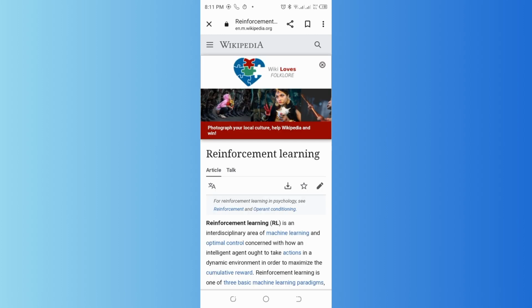Fifth one is Reinforcement Learning. Reinforcement Learning: An Introduction by Richard S. Sutton and Andrew G. Barto. This book is a classic introduction to reinforcement learning concepts and algorithms. OpenAI Spinning Up in Deep RL. This resource provides tutorials and code implementations for getting started with reinforcement learning.